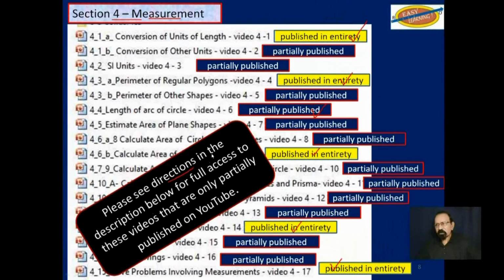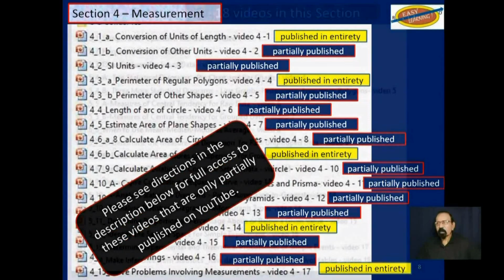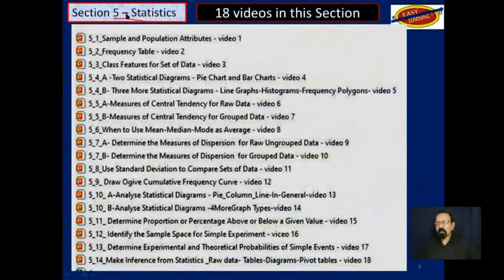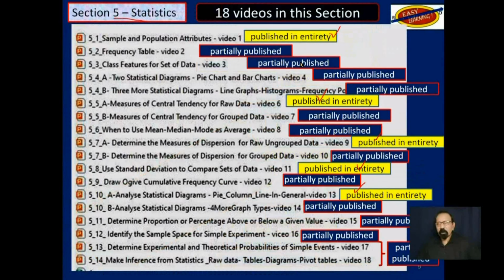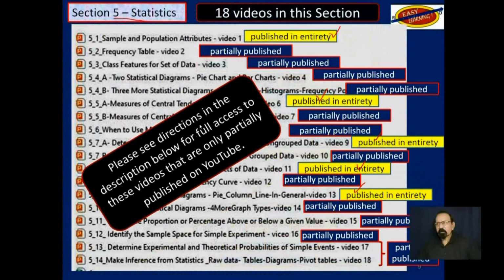Please see directions in the description below if you want to have full access to these videos that are only partially published on YouTube. Section 5, statistics. These videos indicated in yellow here have been published on YouTube in their entirety. The others are only partially published. Again, the same principle applies. Please see directions in the description below for full access to these videos that are only partially published on YouTube.